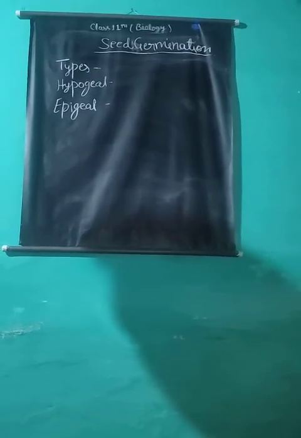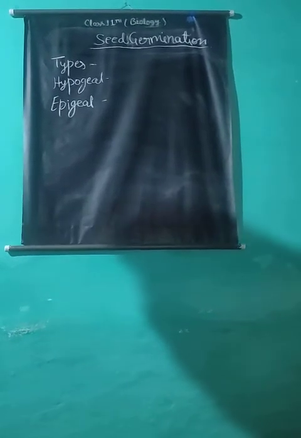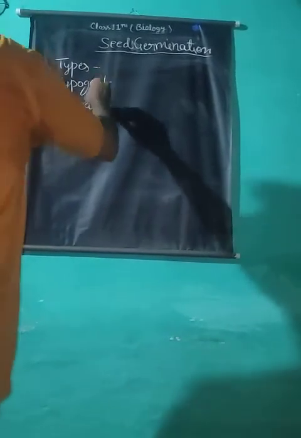Such a type of seed germination is called epigeal. Now, the epicotyl grows and the plumule gives rise to green leaves. Cotyledons fall down ultimately. Example: bean, groundnut, etc. In hypogeal, cotyledons remain below the soil, and in epigeal, cotyledons come out above the soil.